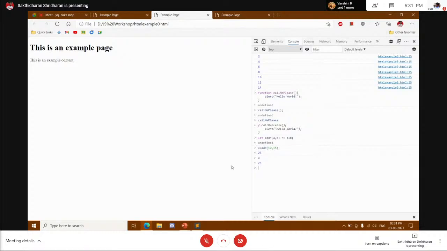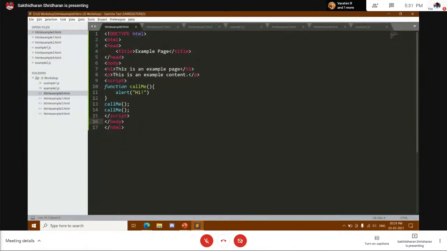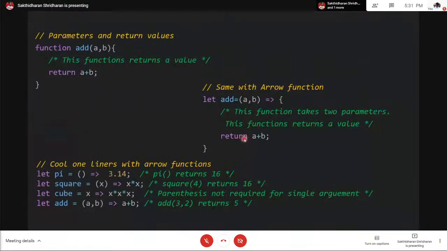So you can define the entire body of a function in a line if you just have the return statement here. So that's how we call an arrow function. And here there are four examples. Here I have defined a function called pi. Pi does not take any argument but returns the value 3.14. So if you call pi like this, it returns 3.14.